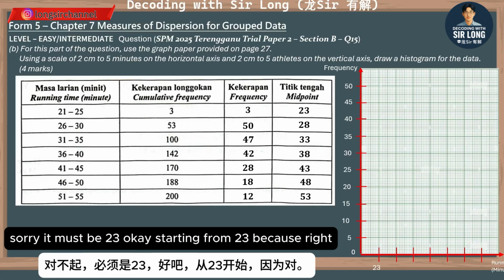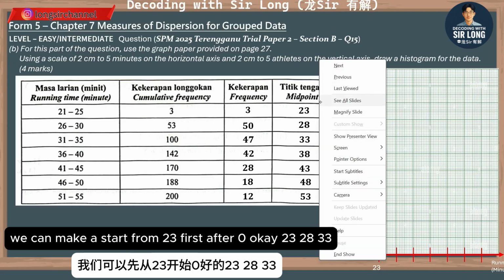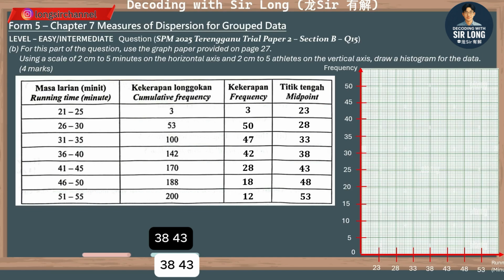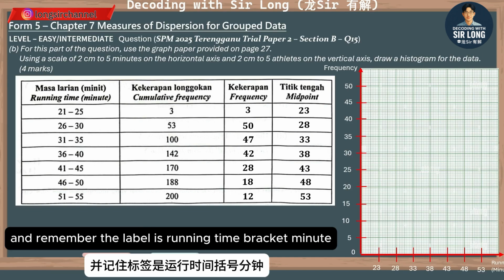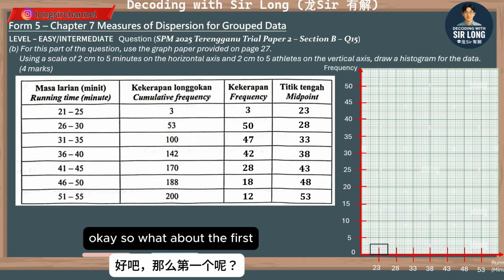Okay, starting from 23, because we know that the graph paper is limited, we can make a start from 23 first after 0. Okay, 23, 28, 33, 38, 43, 48, and 53. And remember, the label is running time (minutes). So far okay?